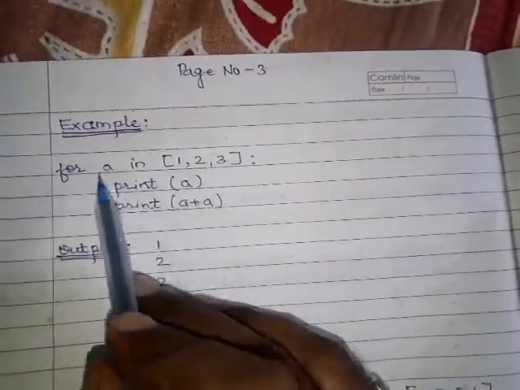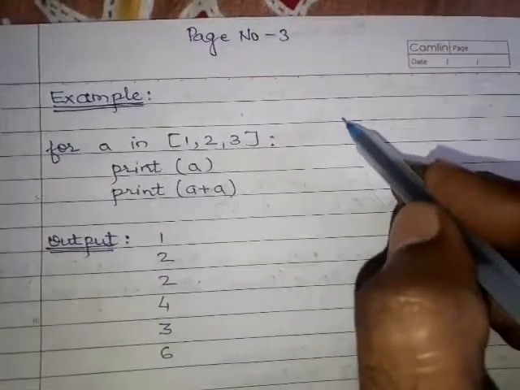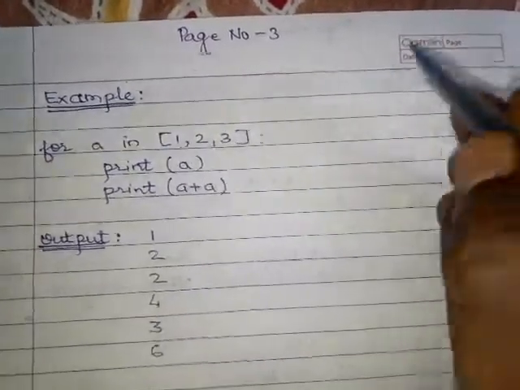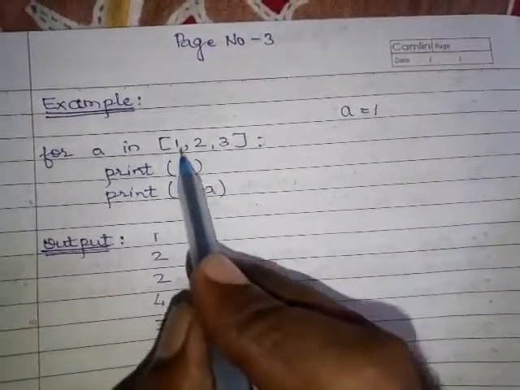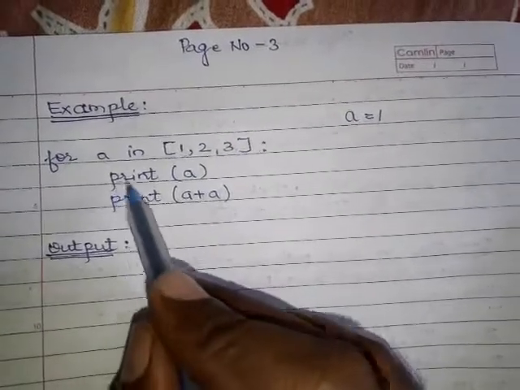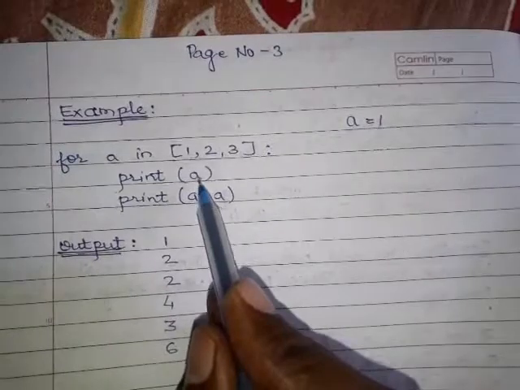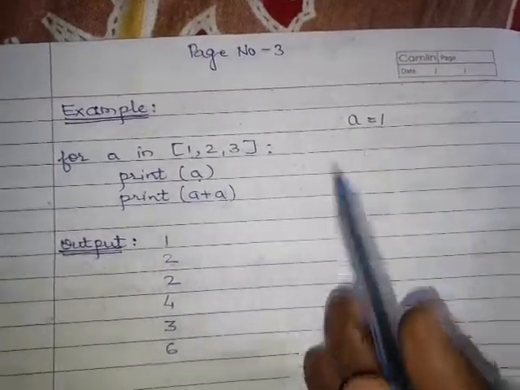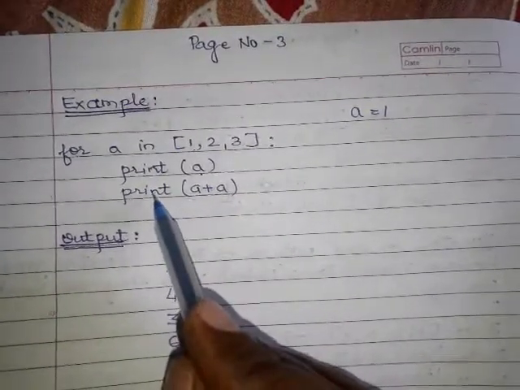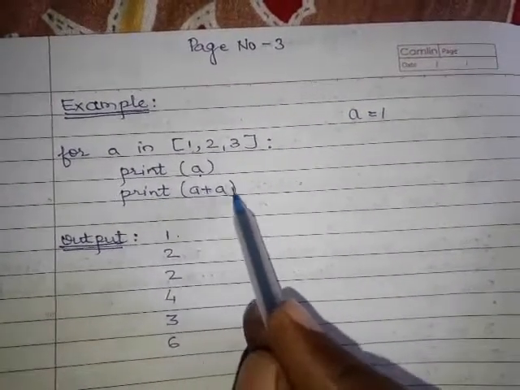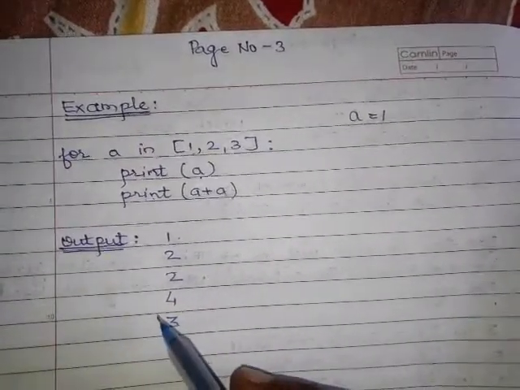Let us see. for a in 1, 2, 3. So here the variable a is assigned the first value of the list, a equals 1. Print a: the value of a is 1, so 1 will be printed. After this statement is executed, print a plus a: 1 plus 1 is 2, so 2 is printed.